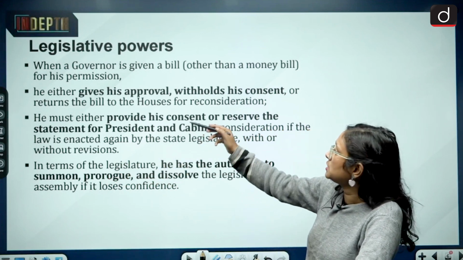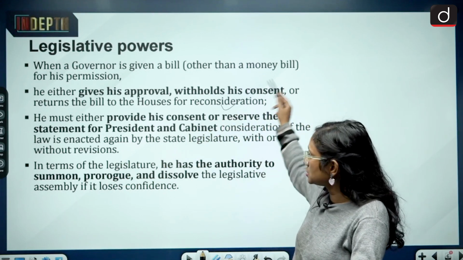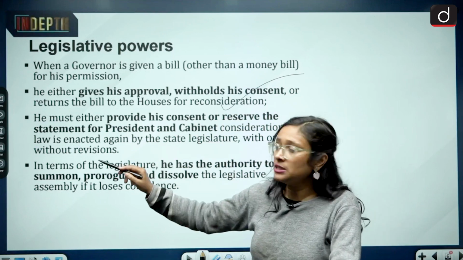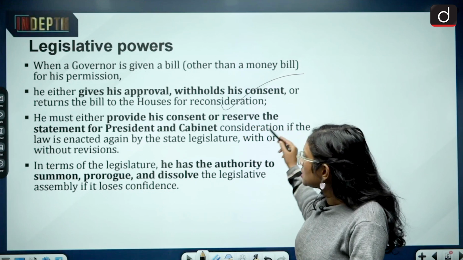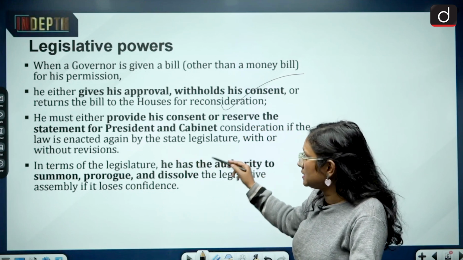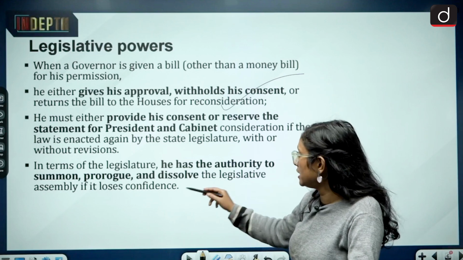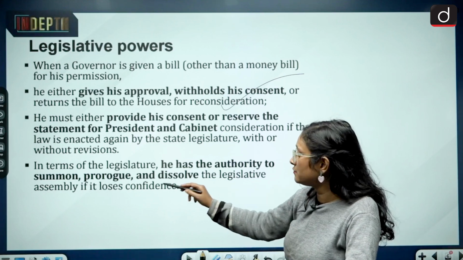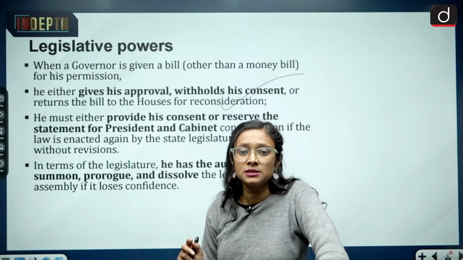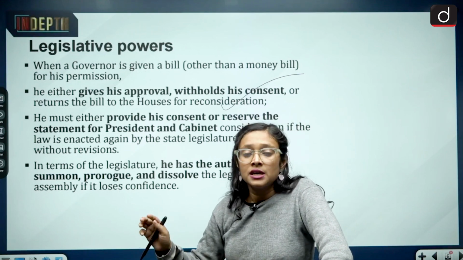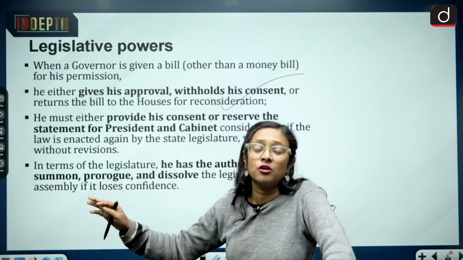He either gives his approval, withholds his consent, or returns the bill to the house for reconsideration, and he must either provide his consent or reserve the bill for the president. In terms of the legislature, he has the authority to summon, prorogue and dissolve the legislative assembly if it loses confidence. So the governor has a few powers related to bills. He can give assent to the bill, he can withhold assent, and he can send the bill for reconsideration or to the president.